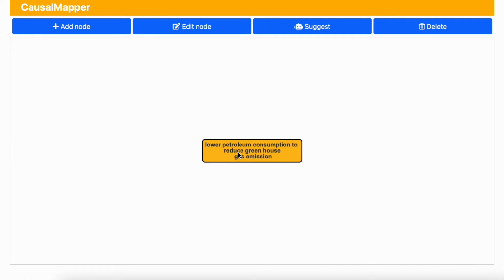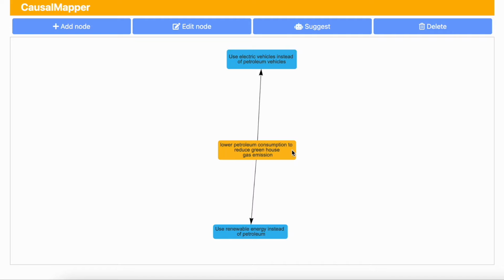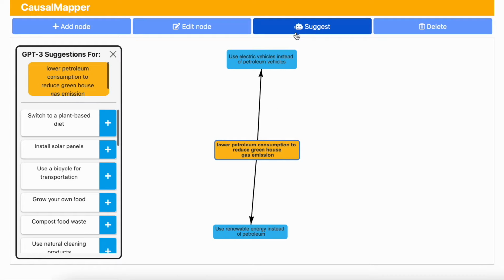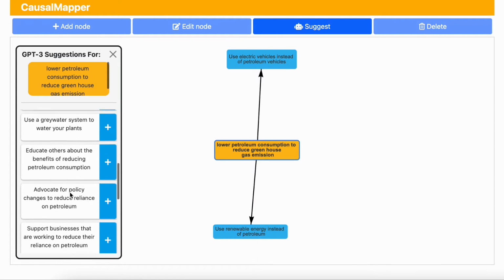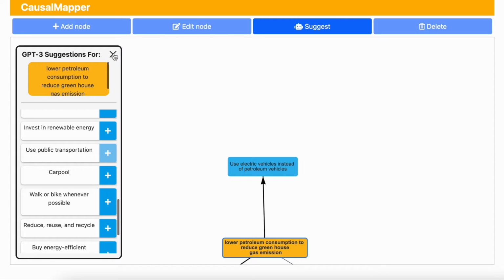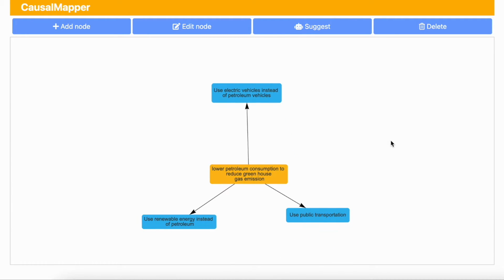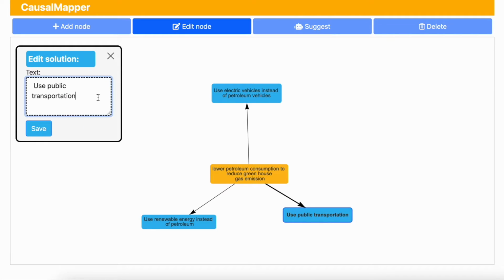Designers can also add solutions they have in mind to resolve the goal with the add function. Here, two solutions are added. After designers add their solutions, they can use the suggest function to consider potential alternative solutions. From the list of suggestions, they can accept the suggestions that they think are relevant for their design situation. Here, use public transportation is added. The accepted nodes can be further edited for clarity.